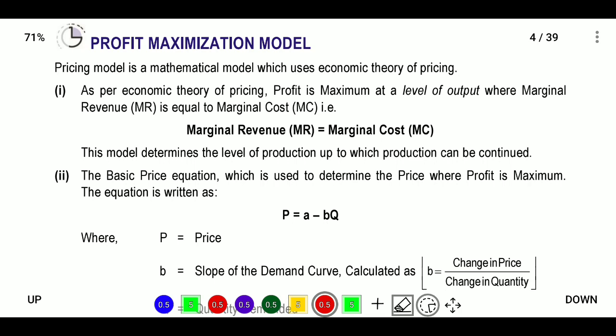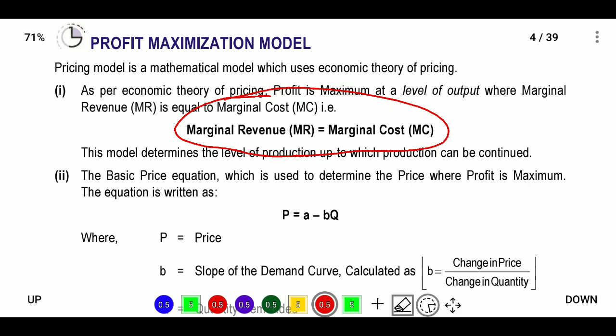Here is the profit maximization model: a level of output where marginal revenue is equal to marginal cost. We'll identify this point where marginal revenue is equal to marginal cost. What is marginal revenue? Marginal revenue is the addition in total revenue by selling one more unit.